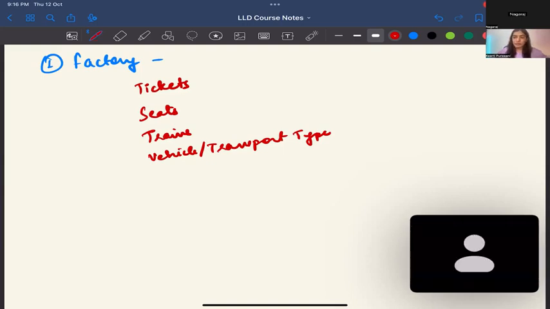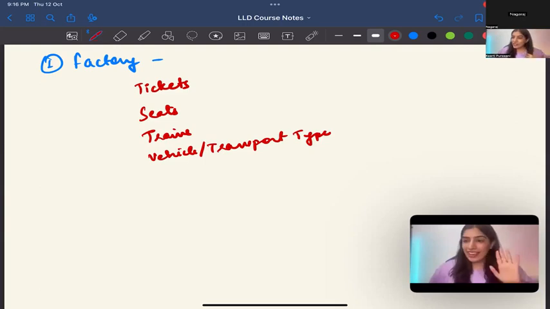What else? Is there anything that cannot be created using factory? Because I think factory can be applied to everything. I think we should start thinking, apart from factory, what else can be used? For example, for tickets, maybe prototype pattern. So you just clone and change the name. We will go to all the design patterns one by one. Relax. Yes, you are right. We can use factory in almost all cases. The point of this exercise is to make you realize that in an LLD interview, at least you will never be stuck. If nothing else, you can use factory or singleton or something, and you can write the code for it. That is my point: in a complex system, you can use design patterns.